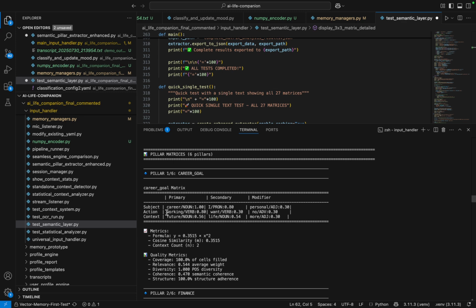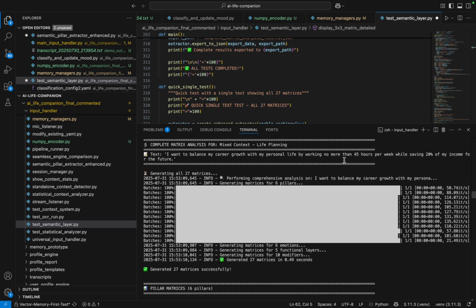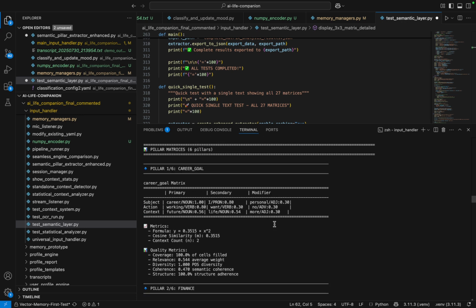Verb: working, work, an action. Its weightage is given 0.80. The secondary action, what he wants, is again an action, so here 0.30 weightage has been assigned to it. Modifier: adjective, no. He wants to work no more than 45 hours, so that adjective is picked up over here.